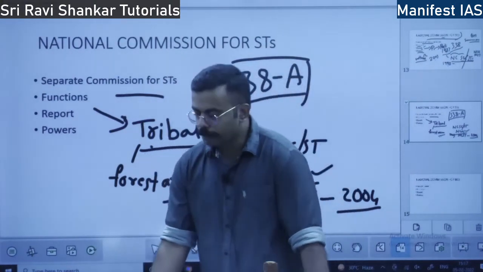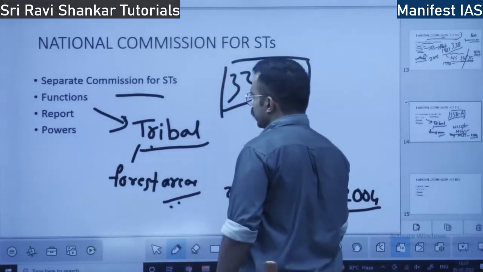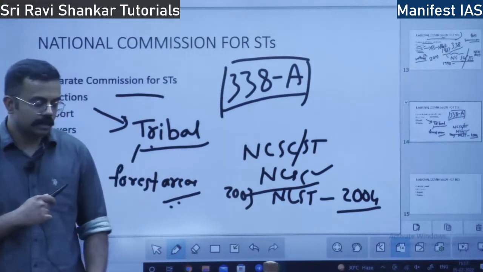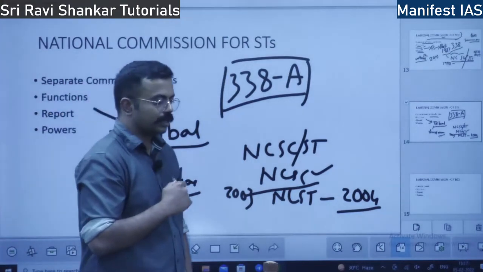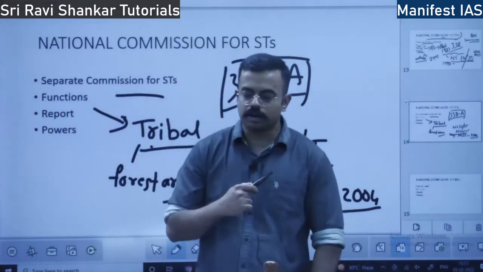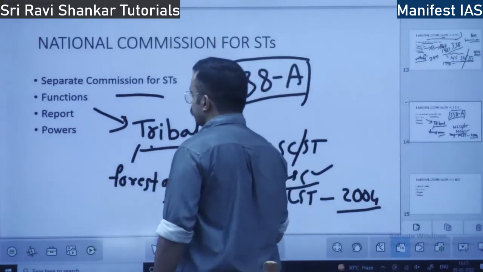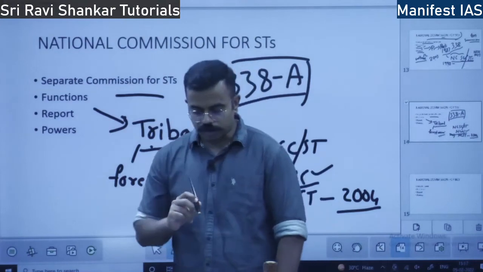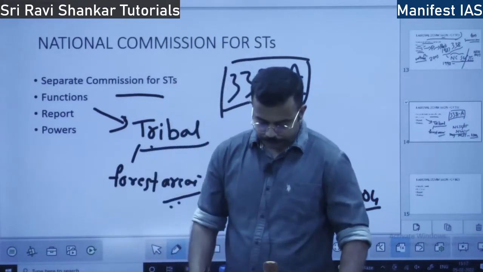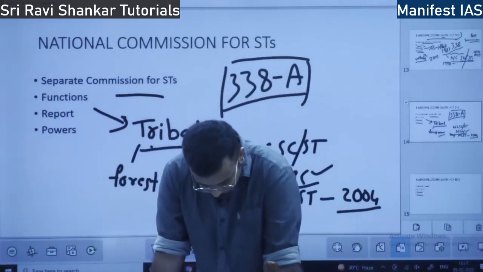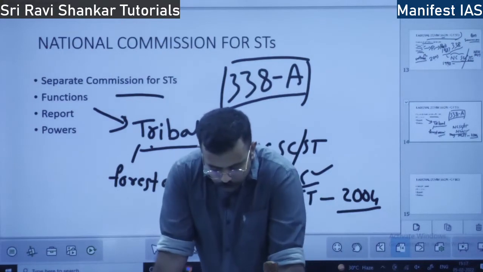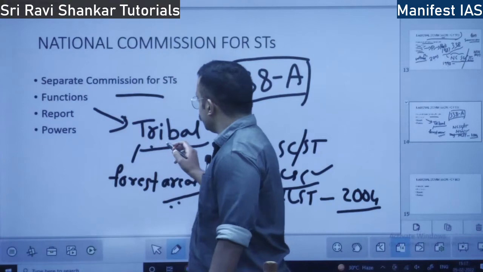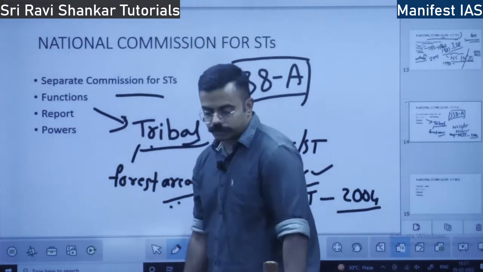And also mineral resources. In the tribal areas, there will be many mineral resources. If the rights of the tribals are breached, if they are compromised in order to extract the minerals, then also they can go to the National Commission of Scheduled Tribes. Okay, and also to ensure livelihood, that is to provide work opportunity for the tribals, that is also one of the functions.